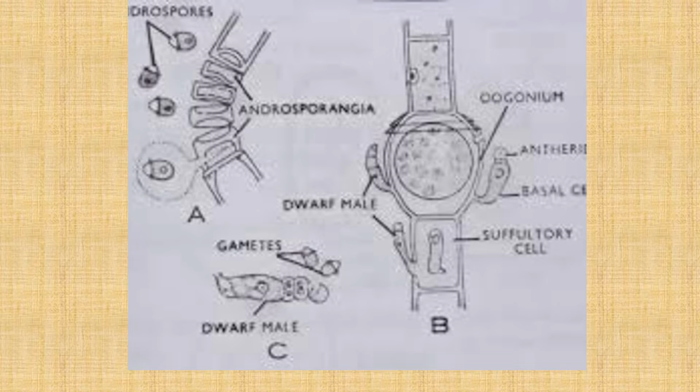Here we see that the cap cell produces androspores. The androspores are produced in chains; the chain of cells produces androspores, one androspore from each cell, and these androspores attach either to the oogonial cell or to the nurse cell or the suffultory cells.